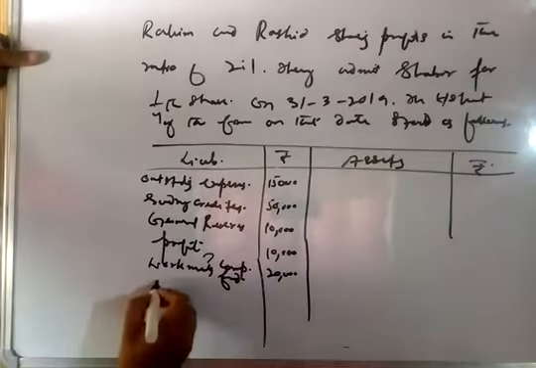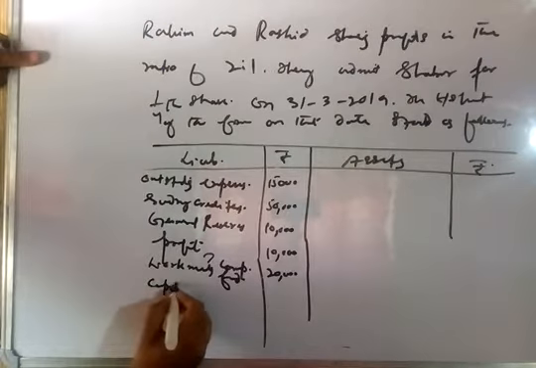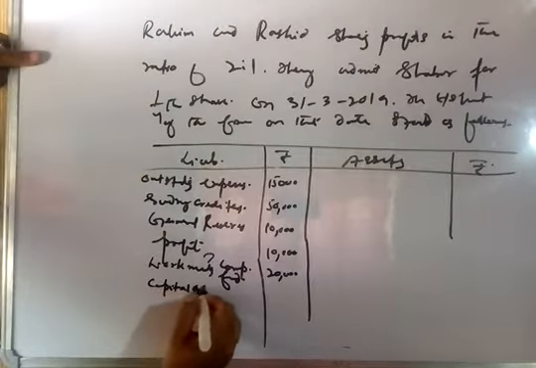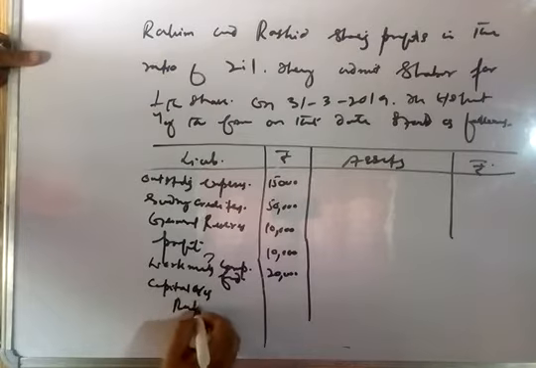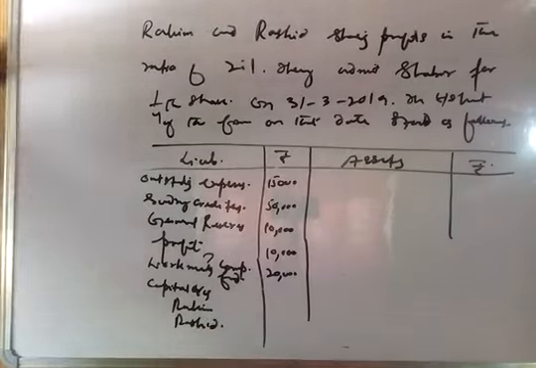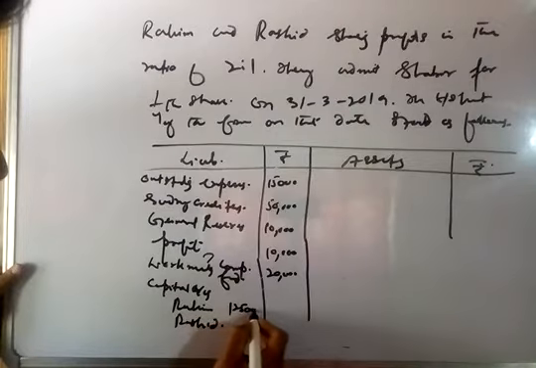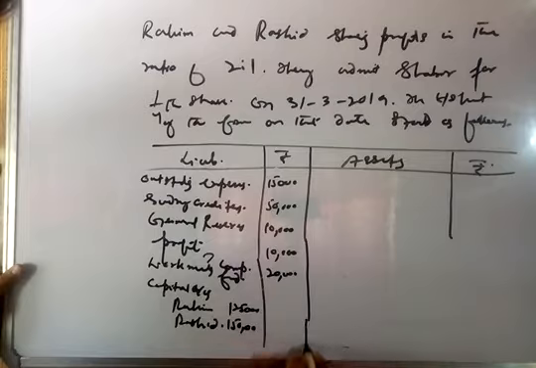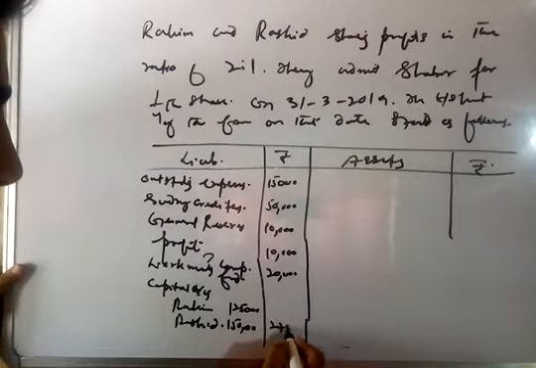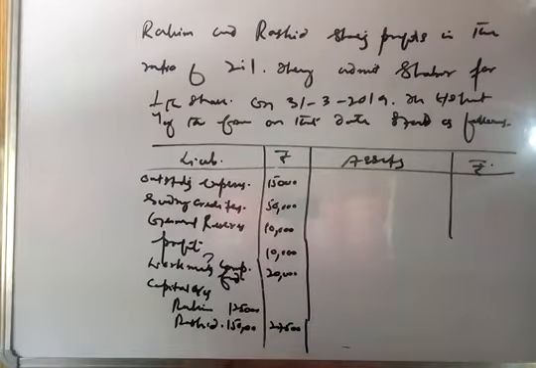Then we will take the capitals of partners. Capital accounts, Rahim and Rashid. Rahim's capital was 1,25,000. Rashid's capital was 1,50,000. That amounts to 2,75,000 in total.